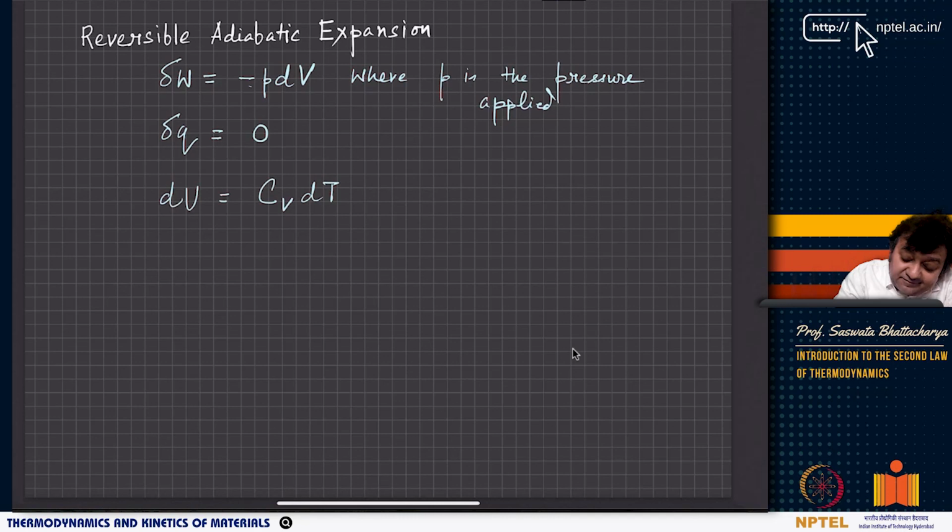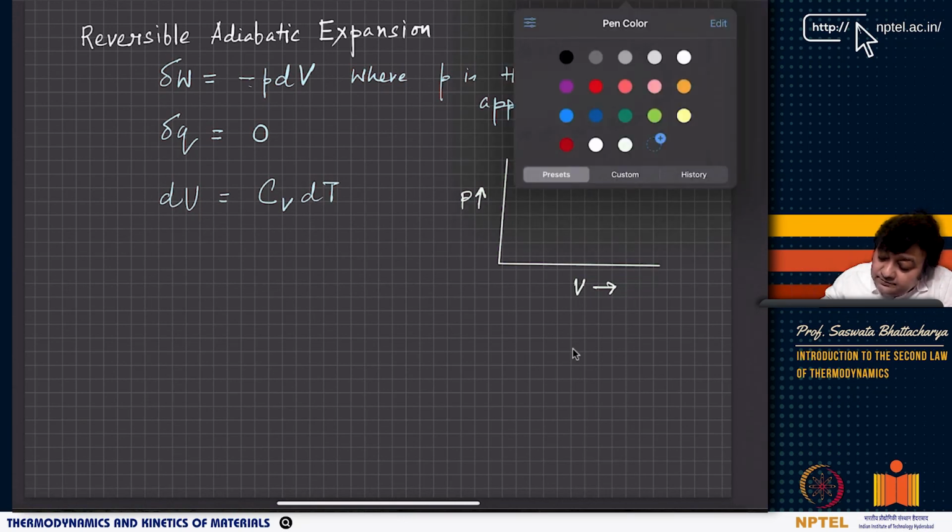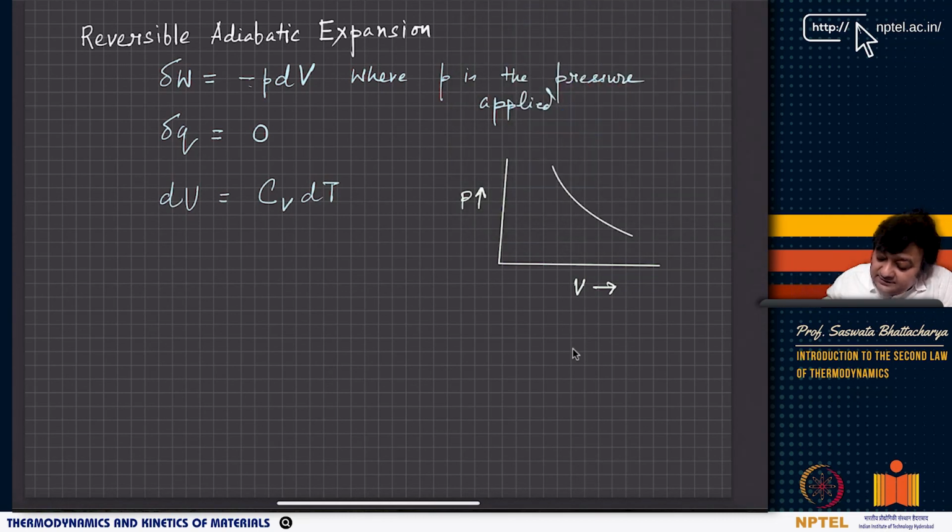Say for example, if I have a PV curve, this is pressure, this is volume. Then you can basically draw some sort of a curve like this.